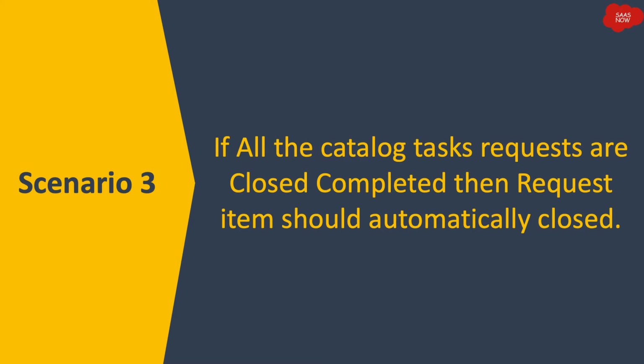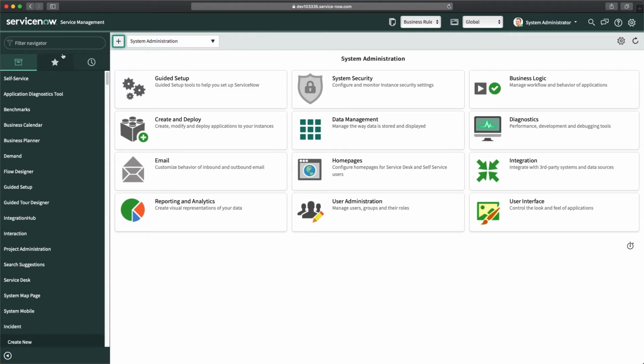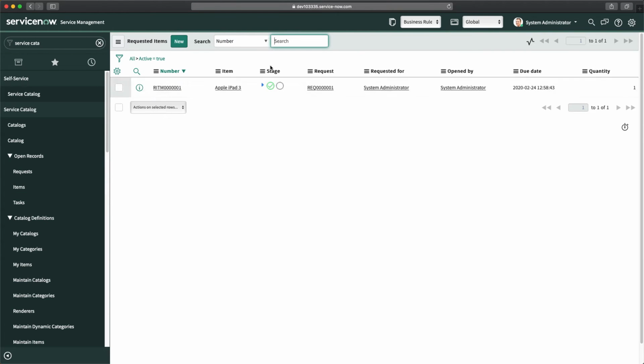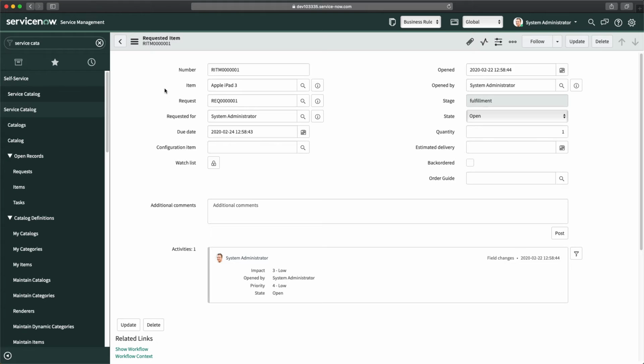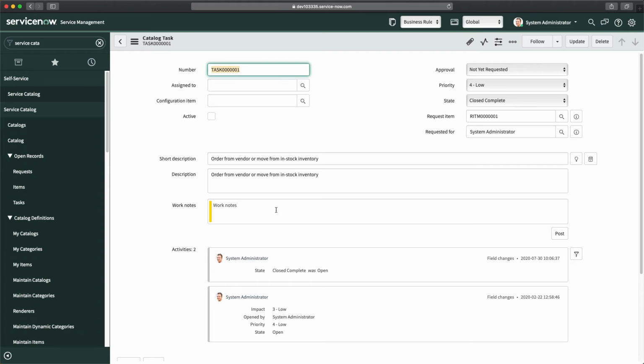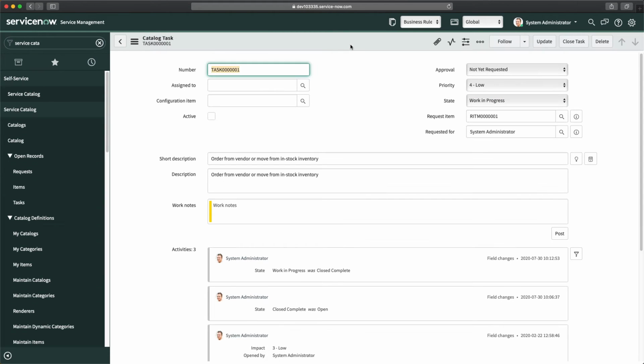Scenario 3. If all the catalog task requests are closed complete, then the request item should automatically be closed. So if I go to my personal developer instance, and go to service catalog, here we have items and here we have catalog task. So if I open just the item list, we have these request items. And if I go to the bottom, I think this one is already closed complete, but let's say I'm making it work in progress.